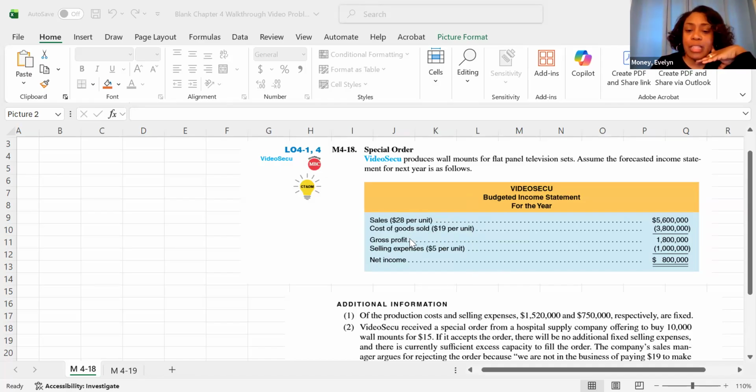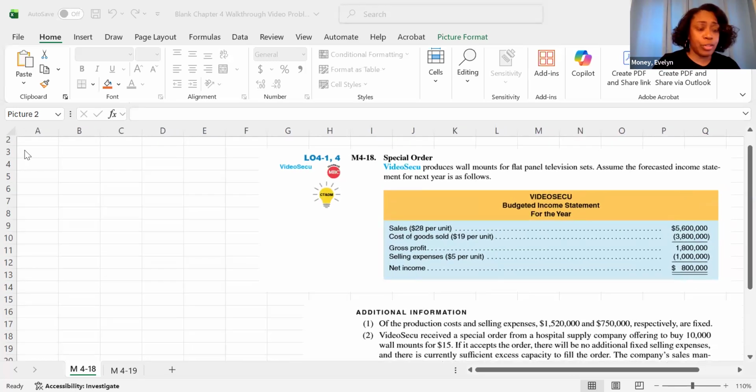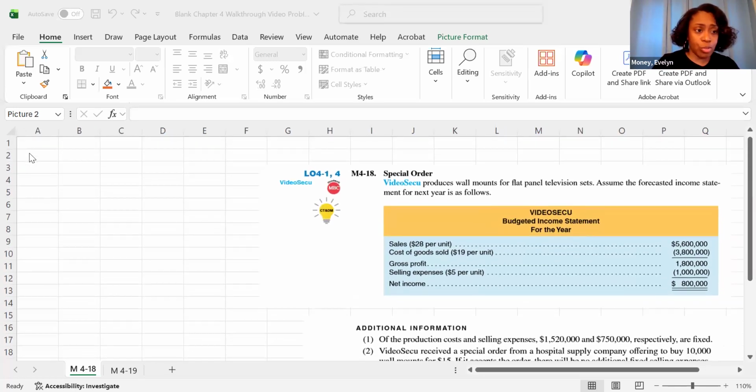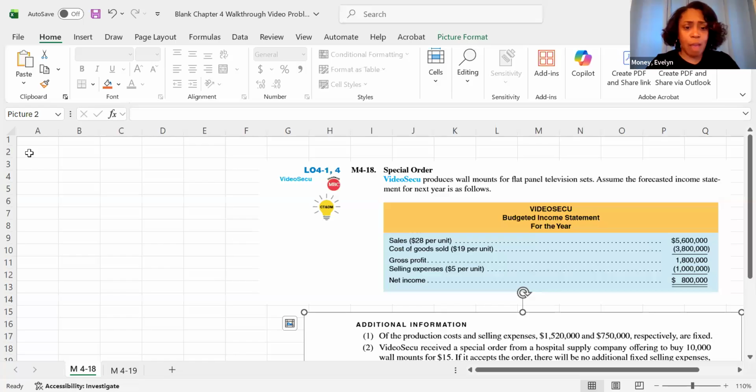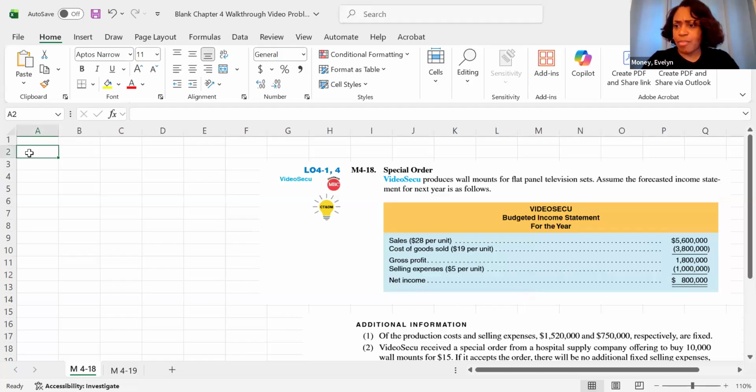So the first thing that I'm going to do is find the current production volume, which sounds really fancy, but I'm just trying to figure out how many units I sold. I had revenue of 5.6 million, and the selling price per unit was $28. We're going to take those two components to help me find how many units I'm actually selling right now.